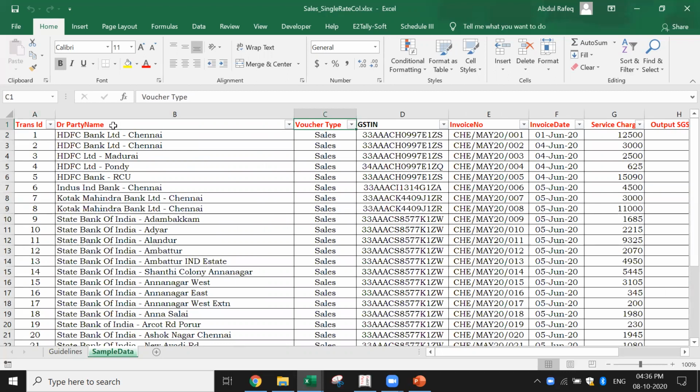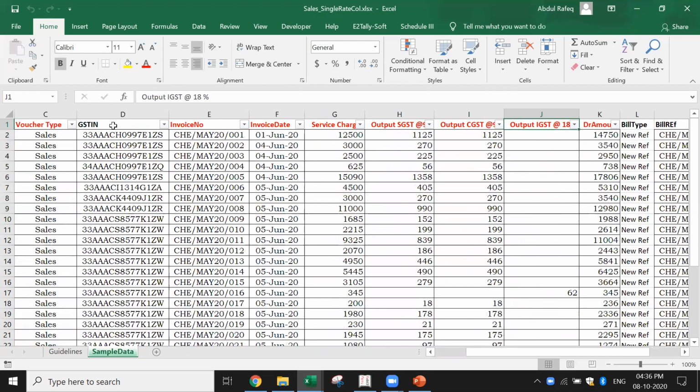It's a service of verifying, let's say, the credit card or any other customer authentication or KYC verification. It has the GST, invoice number, invoice date, service charges, output CGST, output IGST, and this is the total amount of the debit. This is what you should know. So for each of the transactions, the party's name should be debited 14,050, and correspondingly service charges will be credited 12,500, output IGST with 1125, output CGST with 1125.